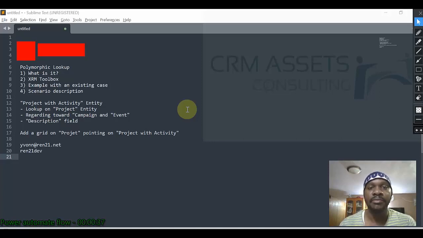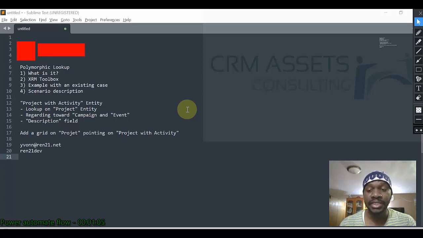A polymorphic lookup is a field that can be related to several entities at the same time. So if you have a polymorphic lookup, it can be linked to event entity, campaign entity, and even custom entities. So I'm going to show you how to create that.